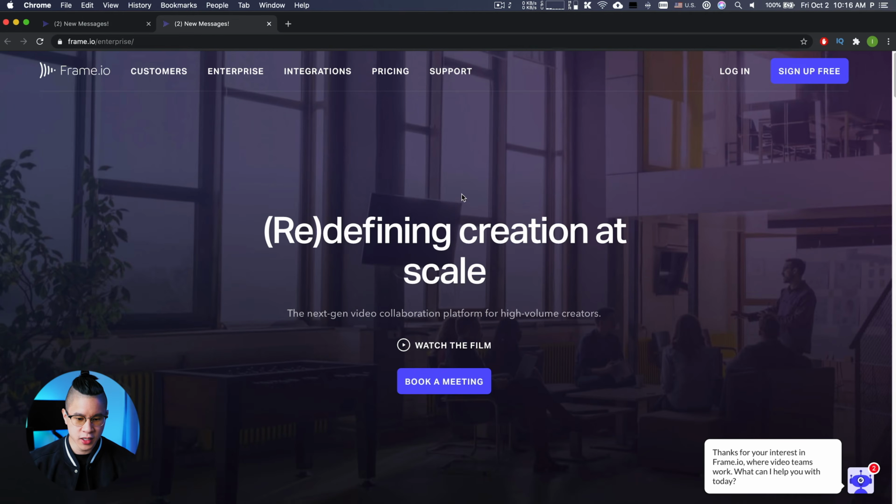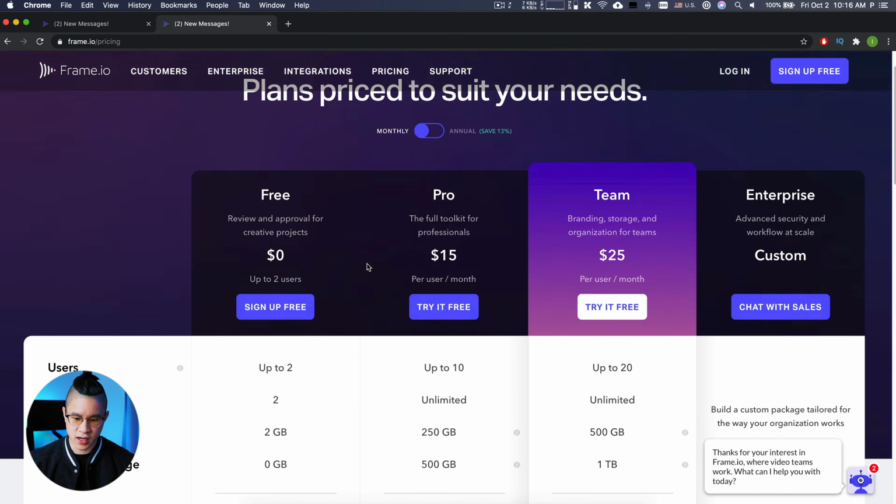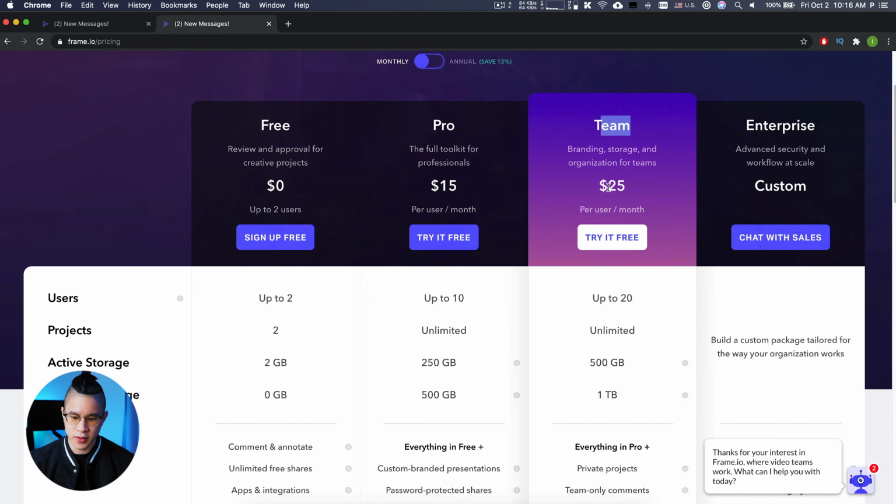And when it comes to the pricing of how much this costs, right? If you're gonna do it by team, obviously enterprise, it's always gonna be a custom deal because you get special discounts depending on how many seats you get. But let's say it's $25 per month per person. If you have 100 people that you're selling it to for $25 a month, that's $30,000 a year. So you can see that as teams get bigger, and some media companies literally have thousands of content creators, these prices can go up in the tens of thousands or even hundreds of thousands, depending on how big the company size is.